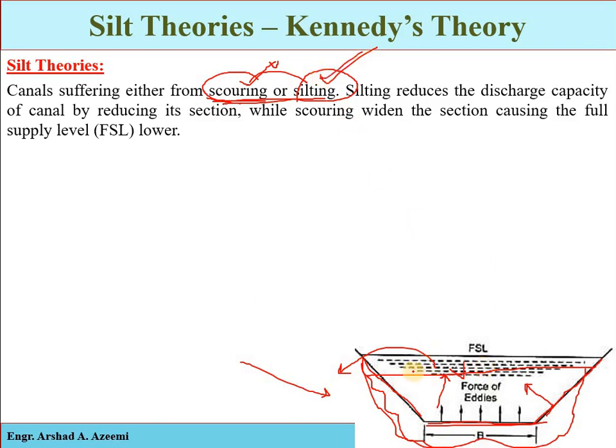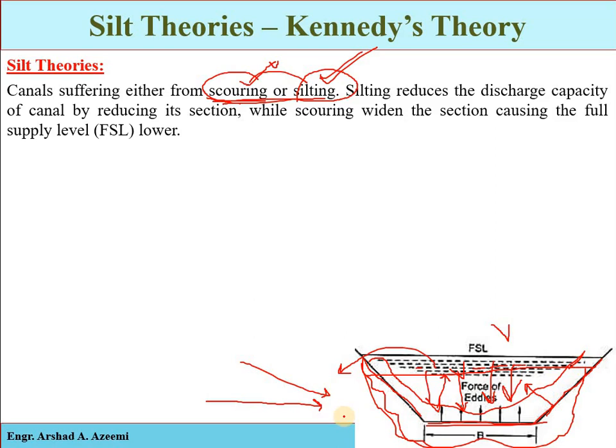The second problem is silting. If the velocity is too low, or the slope is not too steep, a very mild slope, then the particles present in the irrigation water will be deposited or settle down. When the sediments settle down, the channel cross section area will decrease and the canal capacity will be affected.